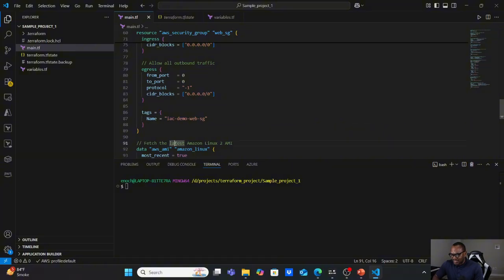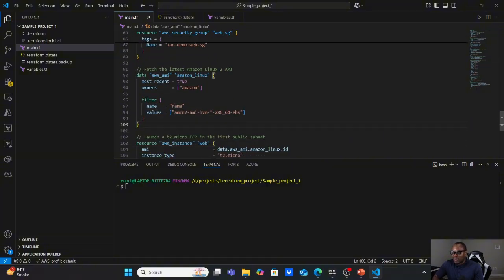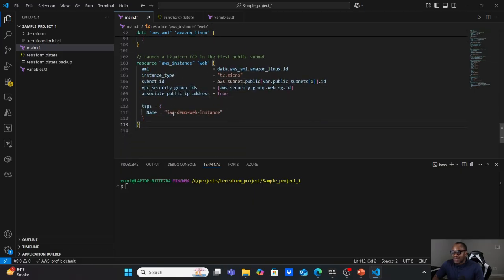So that's that. We also have a data lookup block here, which is used to import an AWS AMI that will be used to create the EC2 instance. It's an Amazon Linux machine that will be used, and this is the web server block that is used to create the web server, which is the EC2 instance. We define the AMI, which is referring to the data block that is created above. This is the instance type, the subnet ID, the VPC ID, and we're allowing it to be given a public IP address, and we'll tag it, and that's it.